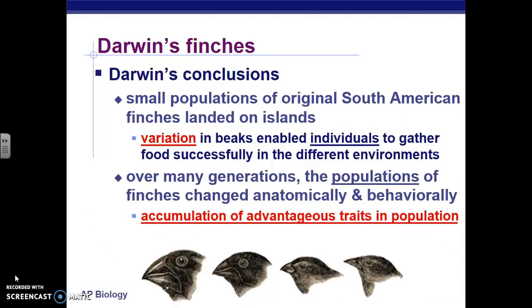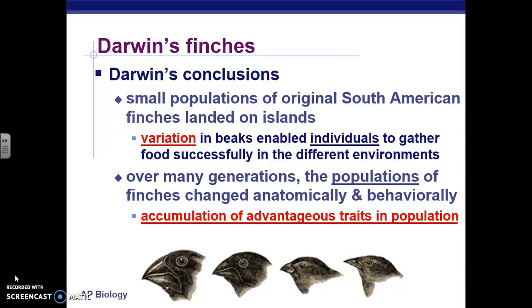Ultimately, Darwin concluded that there was variation that existed in the beaks on the island, and that over many generations, only those organisms that were adapted to survive in that population were able to reproduce. So gradually over time, all the birds on the island had the beak that was adapted to more successfully eat the food.